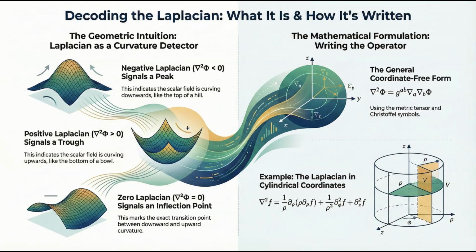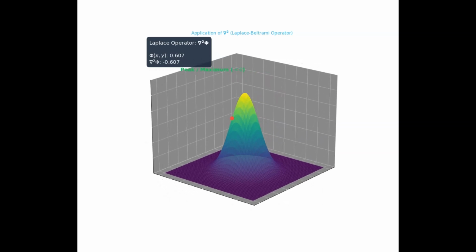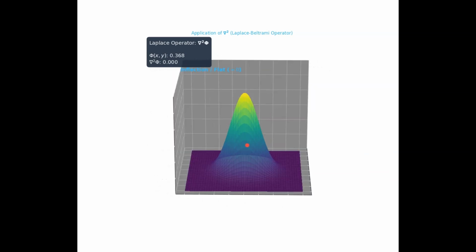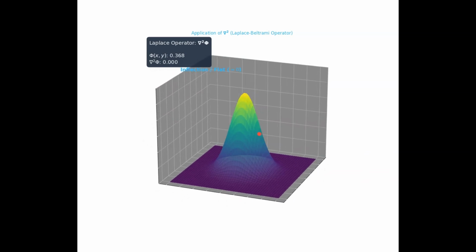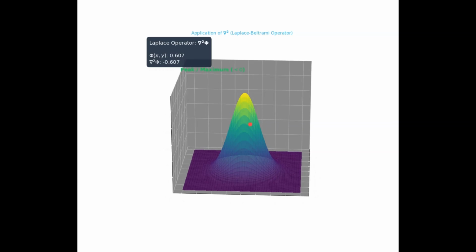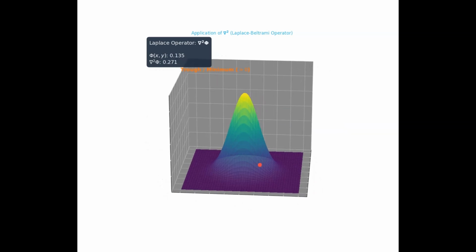Second, its real power comes from how it's generalized using tensor calculus, which frees it up from any standard coordinate system. Now, this universal form uses something called the inverse metric tensor and Christoffel symbols, but don't worry about the jargon. The metric tensor just describes the basic geometry of the space, and the Christoffel symbols tell the operator exactly how the coordinate lines themselves are curved. It's how the math accounts for the actual shape you're working with.